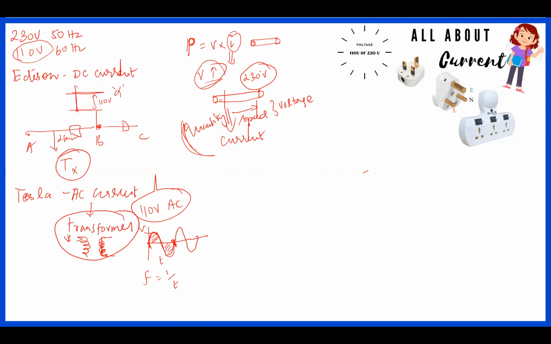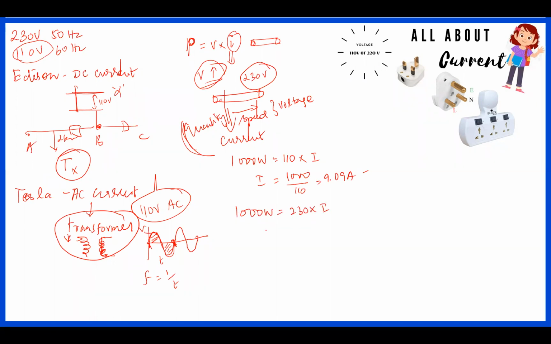Let us take a simple case to understand this in terms of current. For example, take 1 kilowatt power, P equal to 1 kilowatt. Suppose I am using 110 volt, and I want to calculate the current. The current required is 1000 divided by 110, which is approximately 9 amps. 1000 divided by 110 is 9.09 amps.